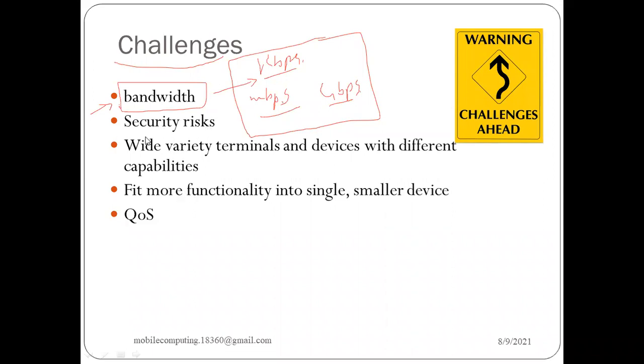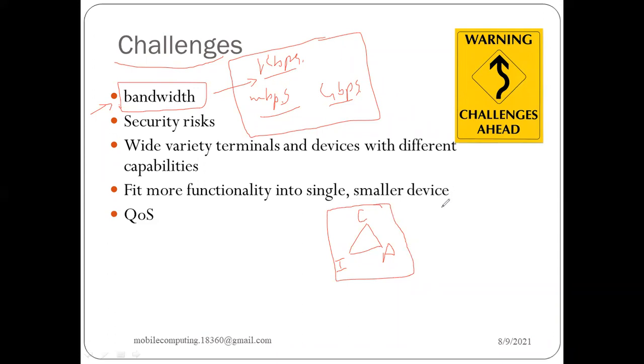So the next challenge that we have is security. As we all know, this is very important. Whenever we are talking about data, we need to take care of the CIA pillars: confidentiality, integrity, and availability. These are the three pillars on which we communicate our data over a network.